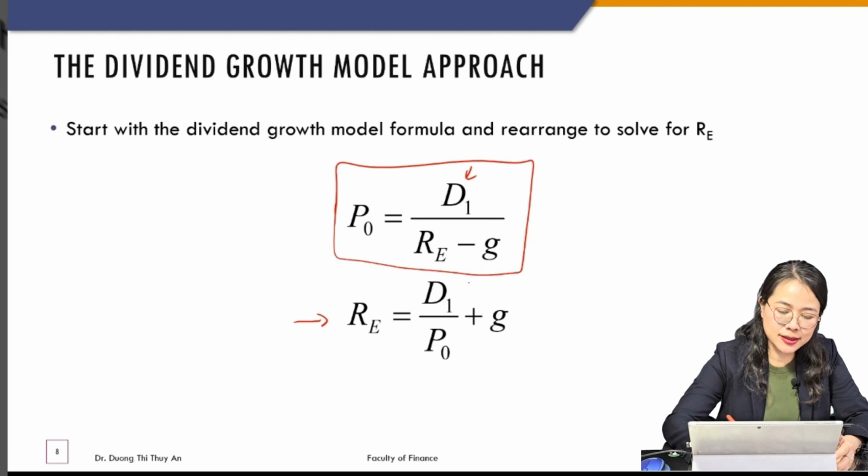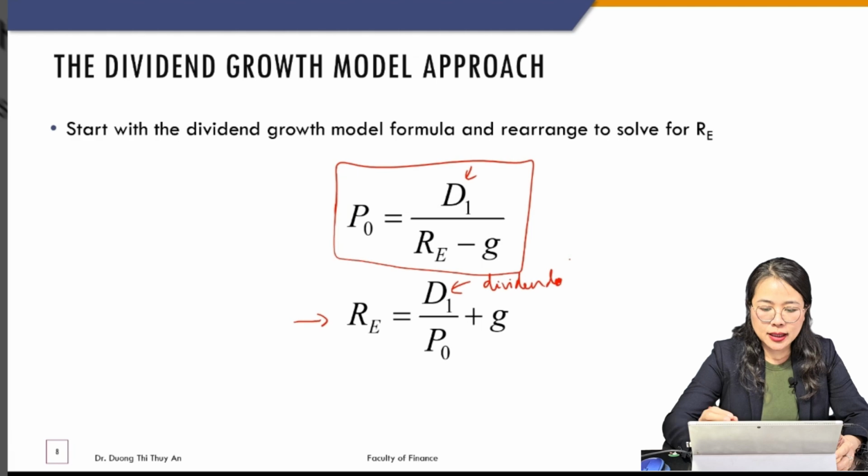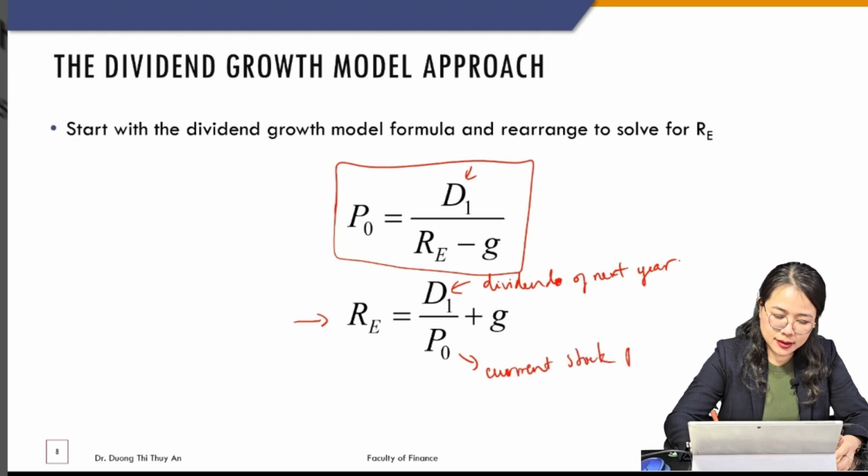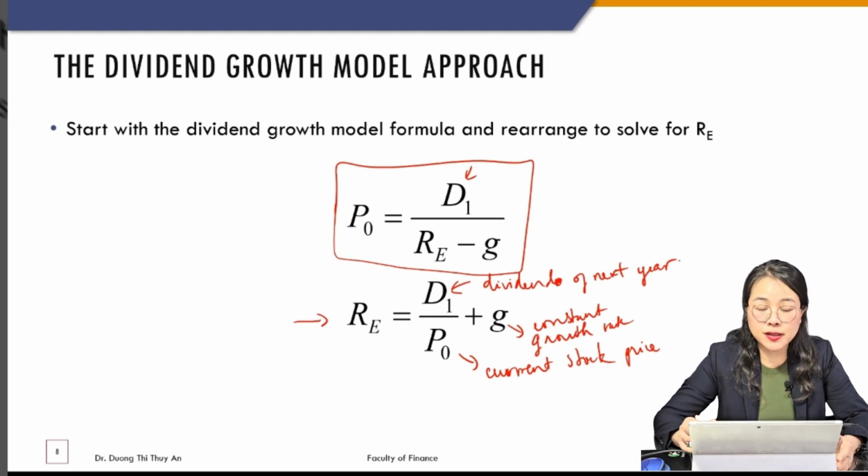So D1 is the dividend of next year, or next year's dividend. And this is the current stock price, and this is the constant growth rate. Okay, please refer to chapter 2 for this formula.